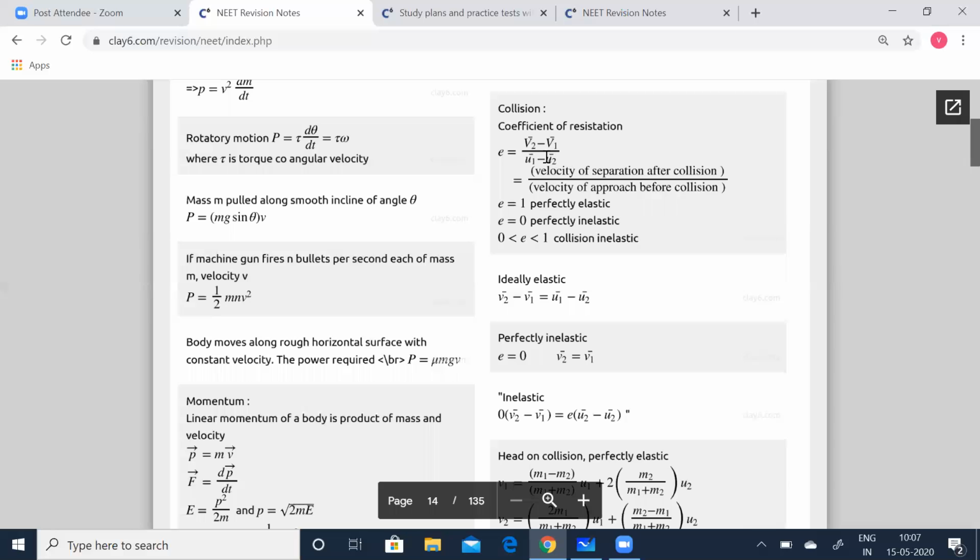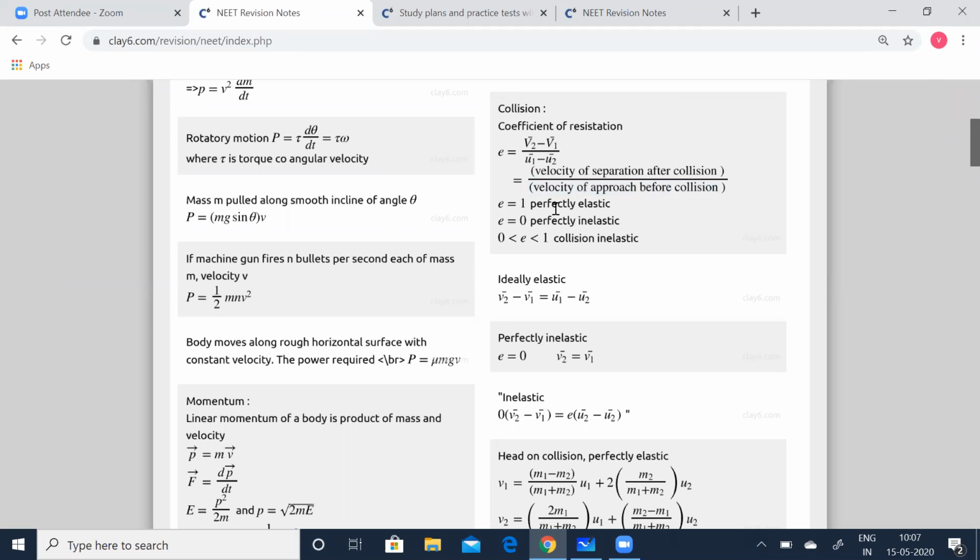Here V2 is the final velocity of the second object, V1 is the final velocity of the first object, U1 is the initial velocity of the first object, and U2 is the initial velocity of the second object. So it is the velocity of separation after collision divided by the velocity of approach before collision.